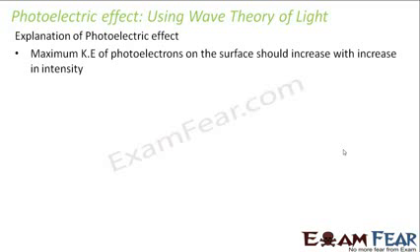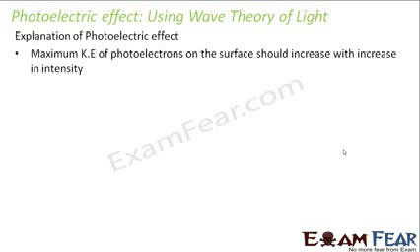According to wave theory, what is happening? Radiation is falling on a metal plate. That means a wave is falling on a metal plate. What is that wave? That is an electromagnetic wave, which is because of perpendicular electric and magnetic fields which are propagating. So it will answer the photoelectric effect in that concept.